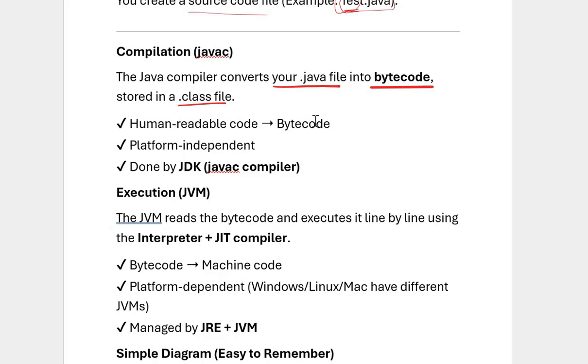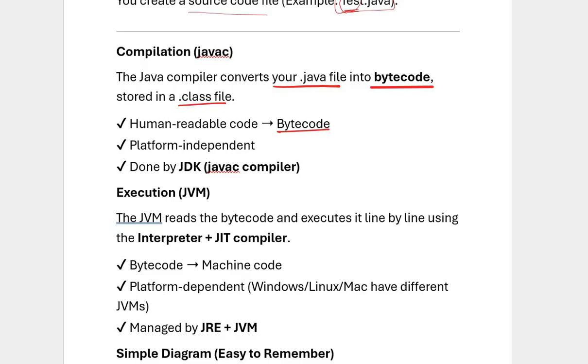The next part is compilation: the Java compiler converts your .java file into bytecode that is stored in a .class file. In my next video, I'll tell in detail about what bytecode is.